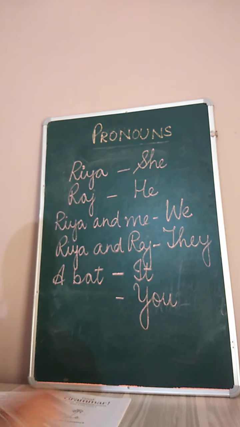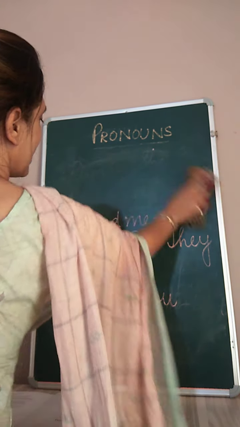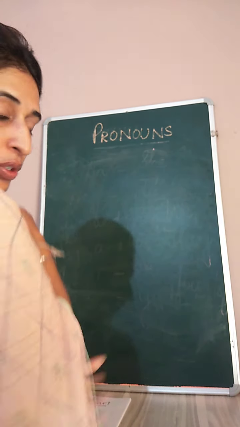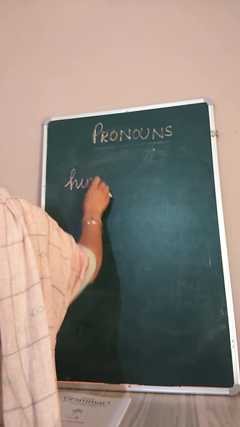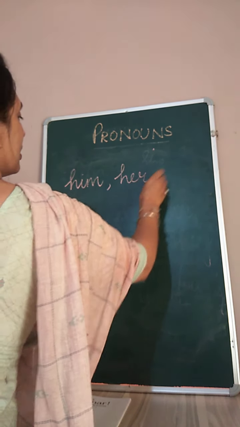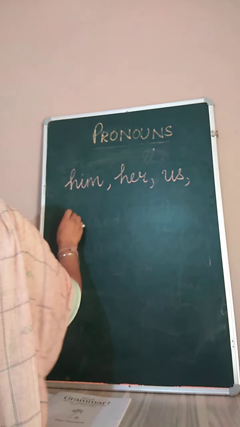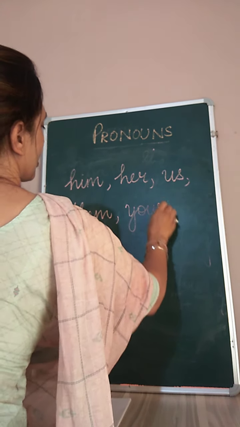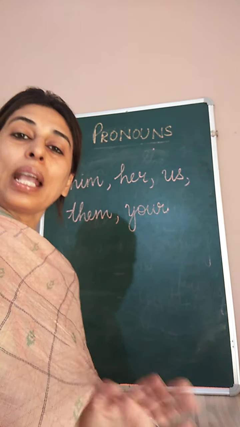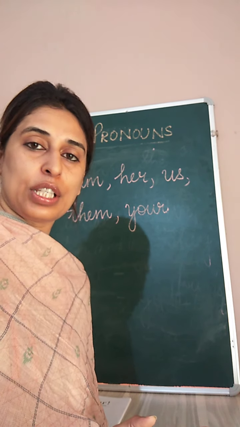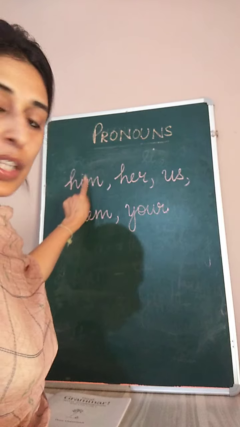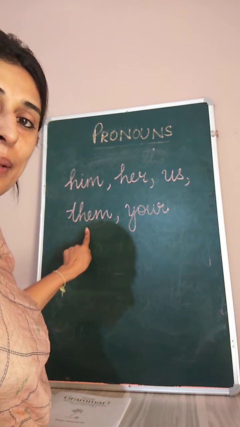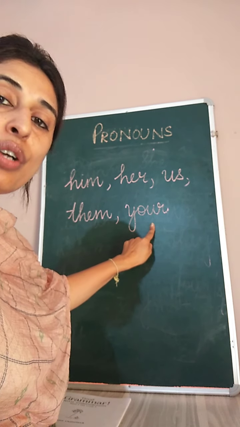But children, we have two parts of a sentence, the first part and the second part. In the second part of the sentence, we use other pronouns like him, her, us, them, your. These are the pronouns which are used in the second part, or we can also call it the telling part of the sentence. Okay, he changes to him, she changes to her, we changes to us, they changes to them, and you changes to your.